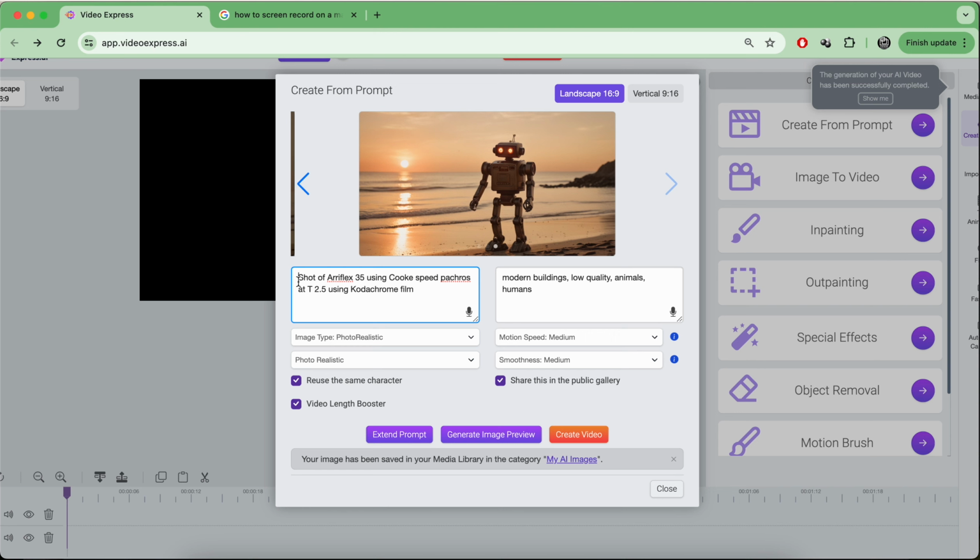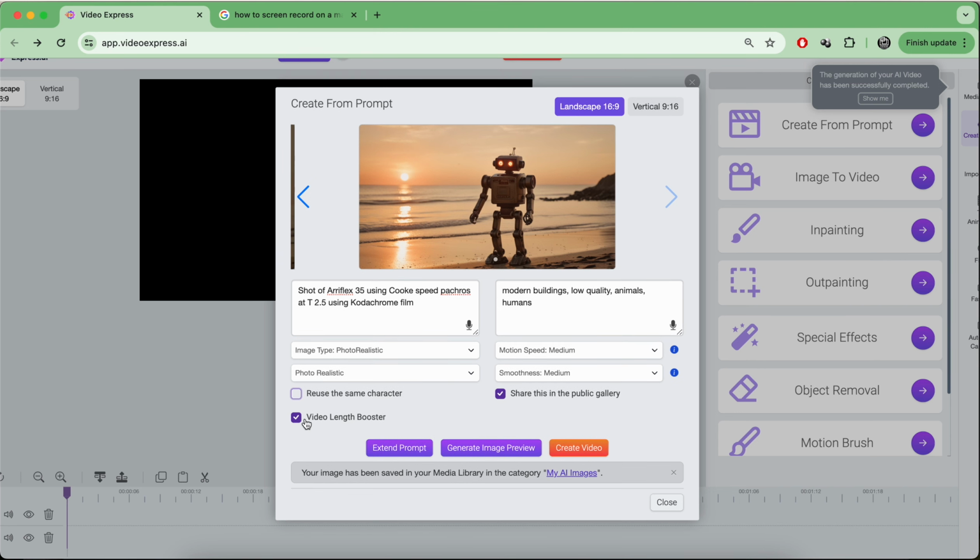Let's just start from scratch. I'm just going to unclick reuse the same character, and I'll even unclick the video length booster. And let's say I want a model in a dark room, broad lit, which is a type of lighting. It's a lighting angle for the key light. Broad lit. Let's see what else we have.